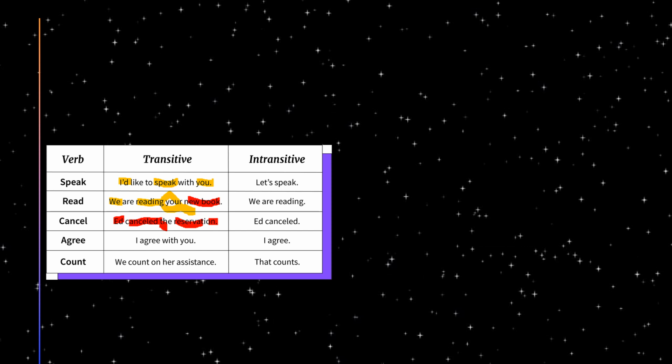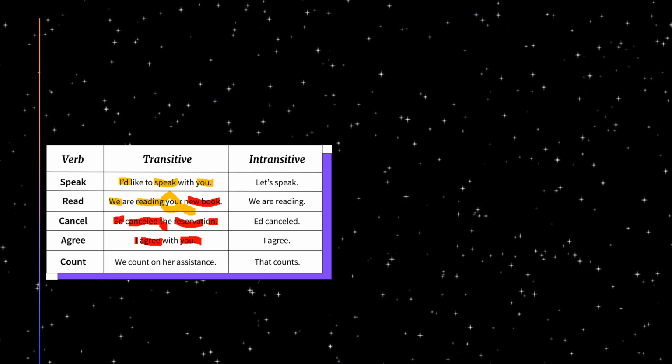Again, agree. I agree with you. I is the subject in this sentence. Agree is the verb. Agree what? No answer. Agree with whom? You. In this sentence, you are getting an answer of whom: you. That is your object.